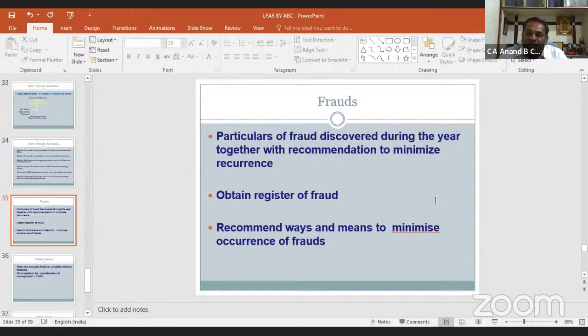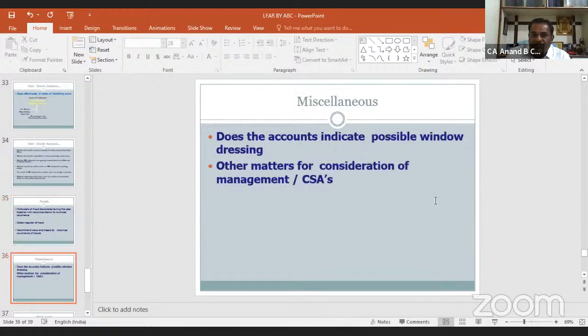Particulars of fraud discovered during the year together with recommendation to minimize recurrence. Obtain register of frauds. Recommend ways and means to minimize occurrence of frauds. We should recommend the ways to minimize the occurrence of frauds to the branch officials.